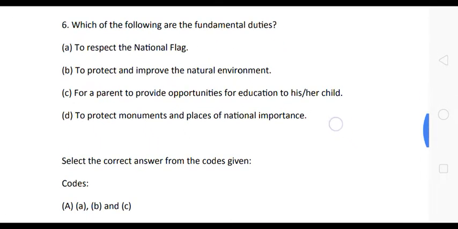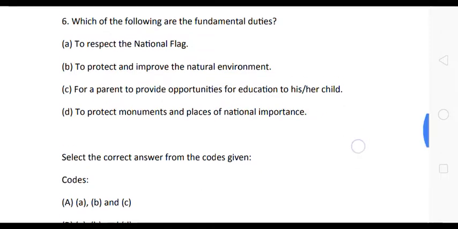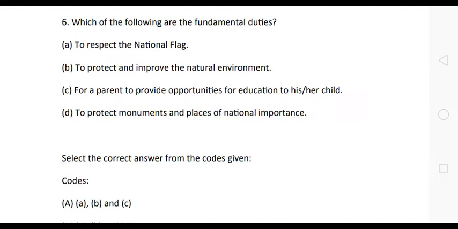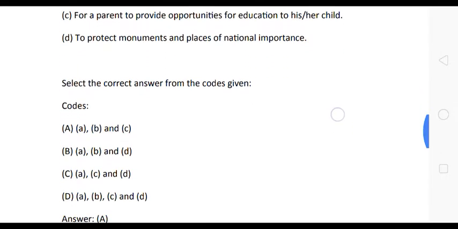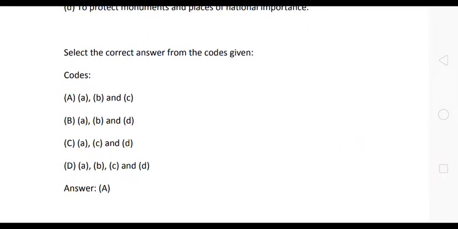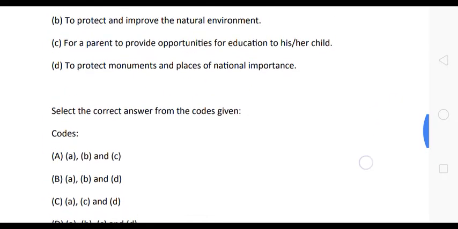Next question is, which of the following are the fundamental duties? Here the statement A, to respect the national flag; statement B, to protect and improve the natural environment; statement C, for a parent to provide opportunities for education to his or her child; statement D, to protect monuments and places of national importance. Here the correct answer is option A. A, B, C statements are the correct answer.